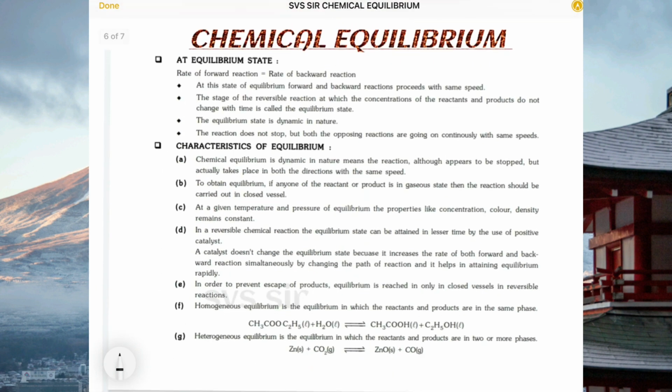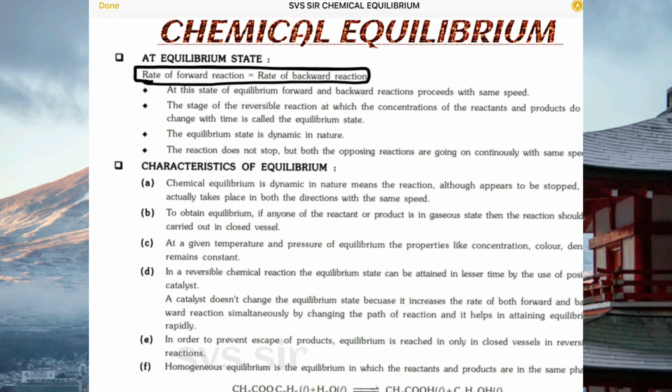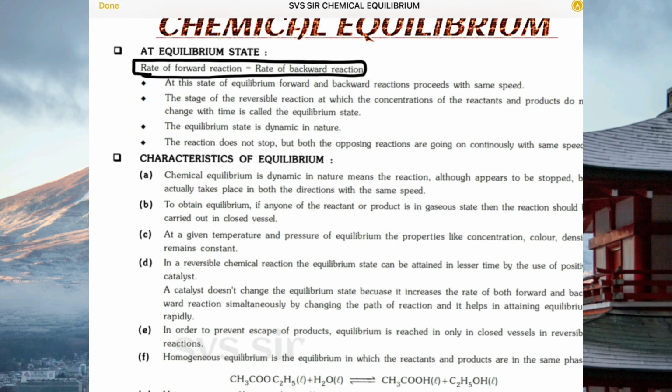Next one, let us discuss the properties of equilibrium. What is the equilibrium state? The state at which rate of forward reaction is equal to rate of backward reaction. So at this state, the forward and backward reactions proceed with the same speed.